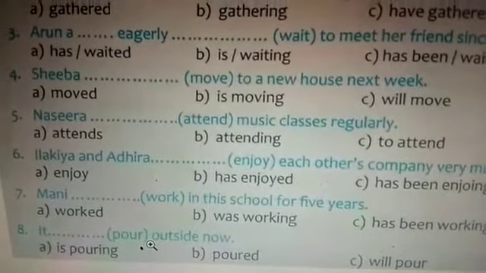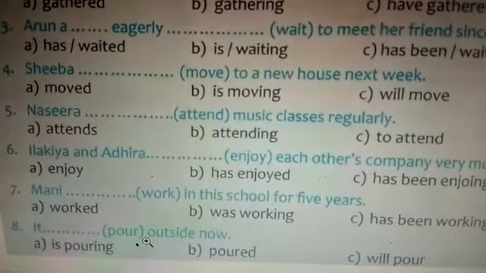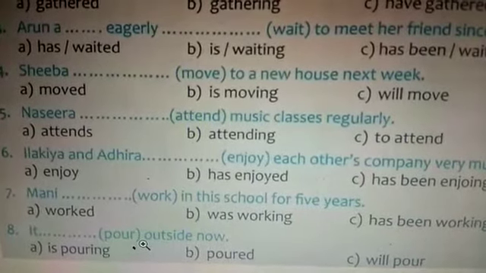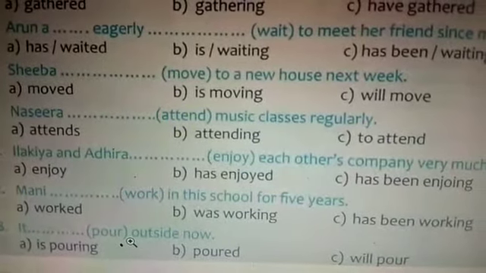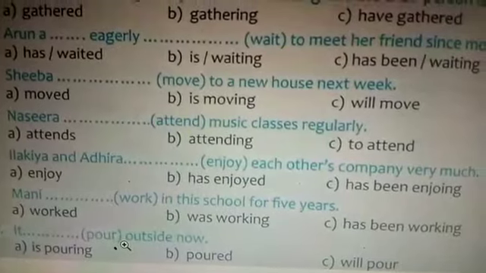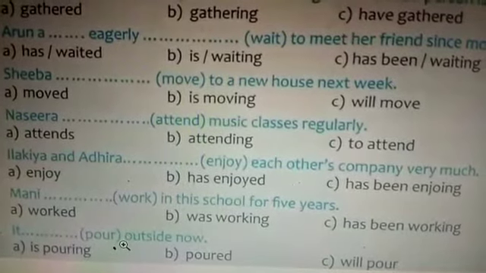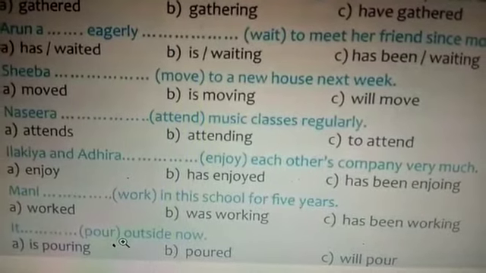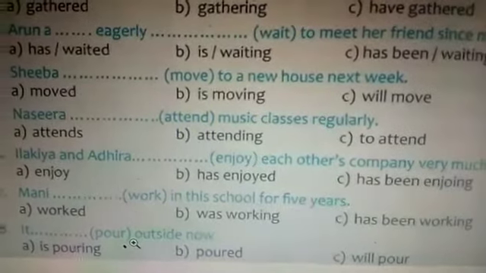This is simple present tense, so we use option A, attends. You have to add only S. Coming to sixth one, Ilakya and Adira enjoy. When two persons are there, we need not use S. So no change. Option A. Ilakya and Adira enjoy each other's company very much.